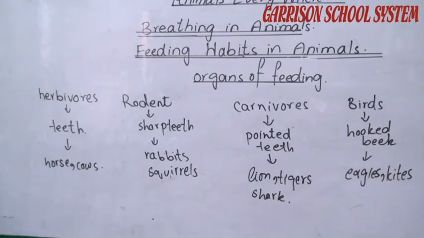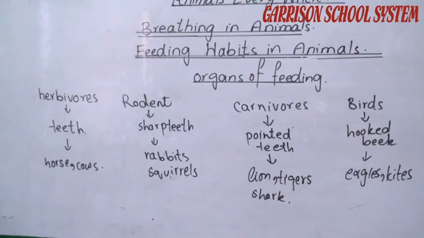There are different types of animals, so they have to survive on the land. How do they survive? By eating food. As there are different types of animals, they also adopt different methods for getting their food. We will discuss them by giving examples.